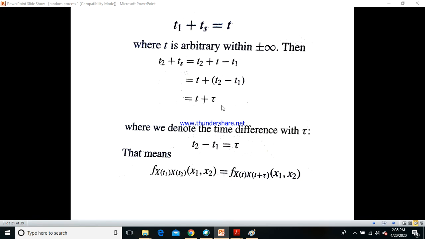So what I am doing here is expressing t1 and t2 in terms of an arbitrary time t. Therefore t1 plus ts becomes t, whereas t2 plus ts becomes t plus tau, where tau is nothing but t2 minus t1, the difference between the times t2 and t1. So this means that f of x of t1, x of t2, at x1 comma x2 would be equal to f of x of t, x of t plus tau, at x1 comma x2, where t1 plus ts and t2 plus ts have been replaced by these two terms.